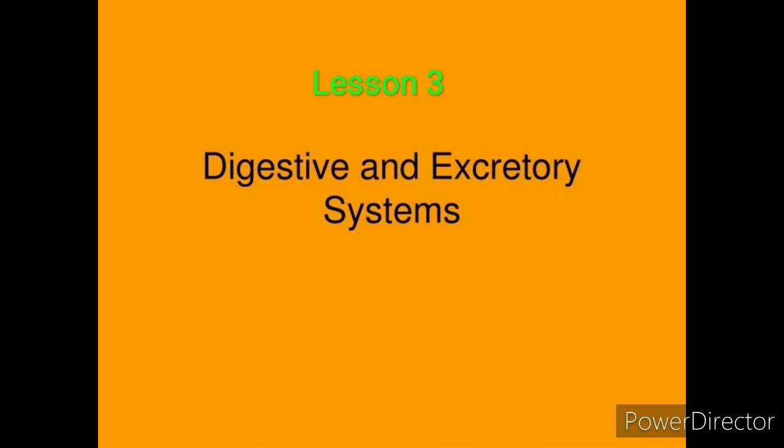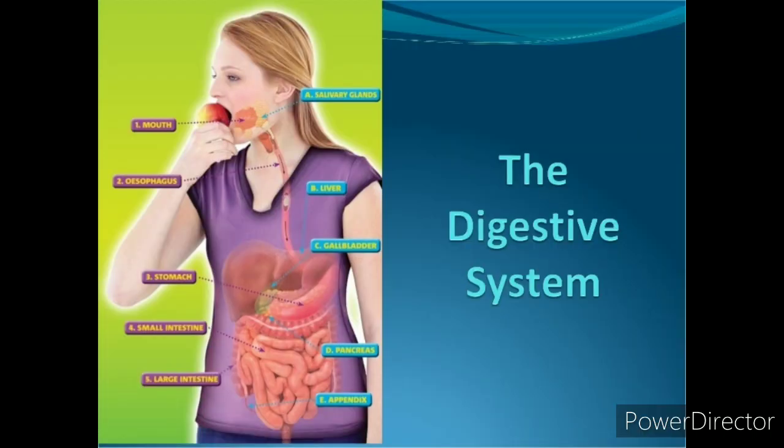The next chapter we are going to see is chapter number 3, human body, the digestive and excretory systems. First we are going to see about the digestive system. Before going to the chapter, first let us know what digestion is. The process of breaking down food into simpler substances that can be easily absorbed by our body is called digestion.